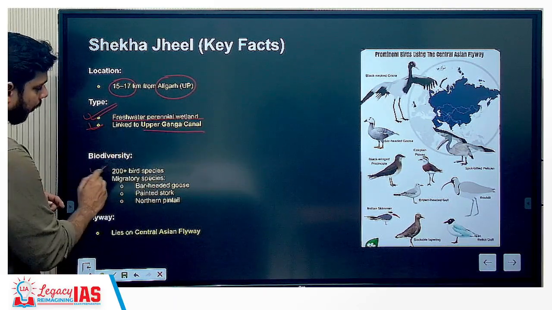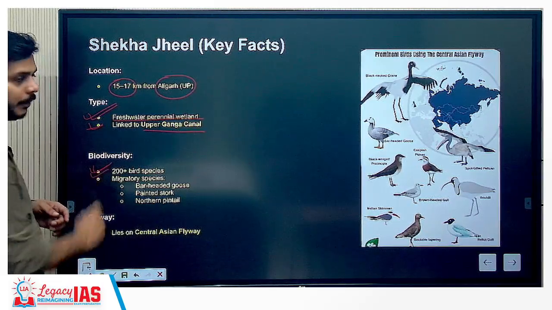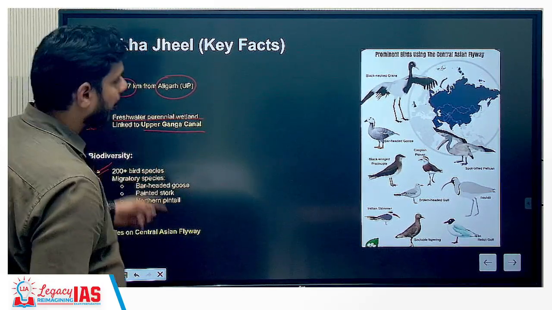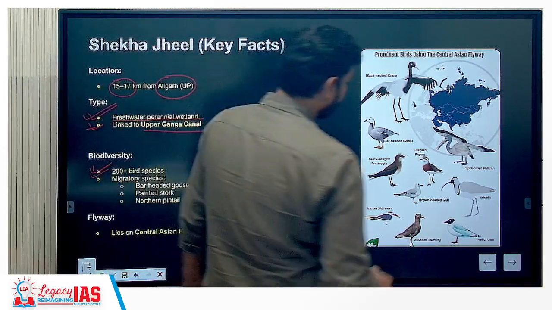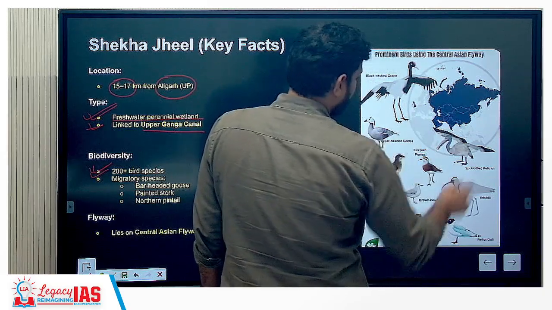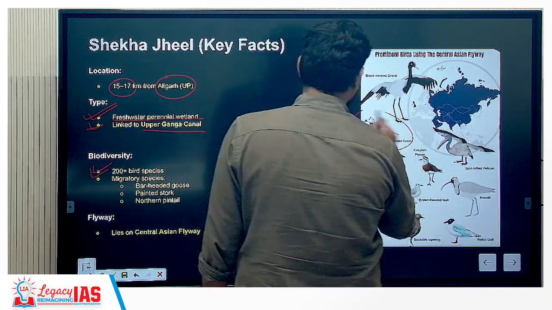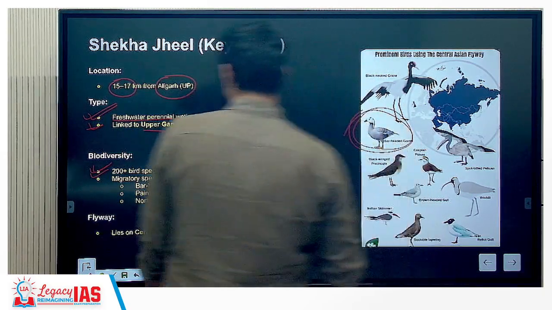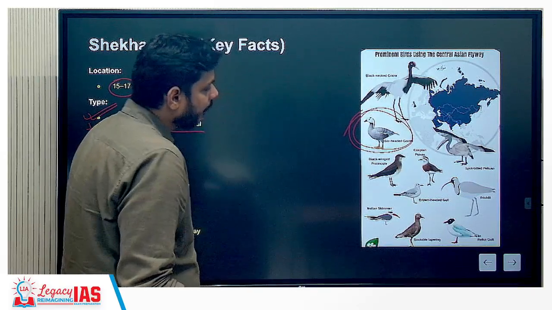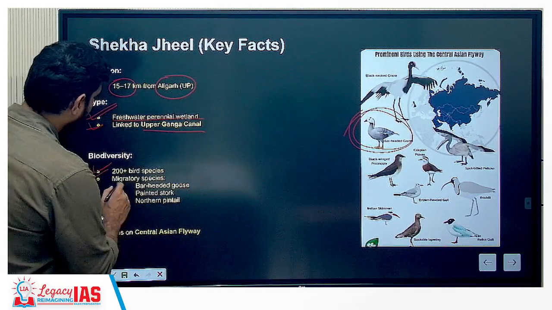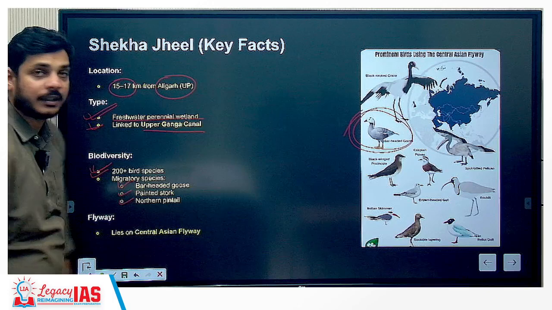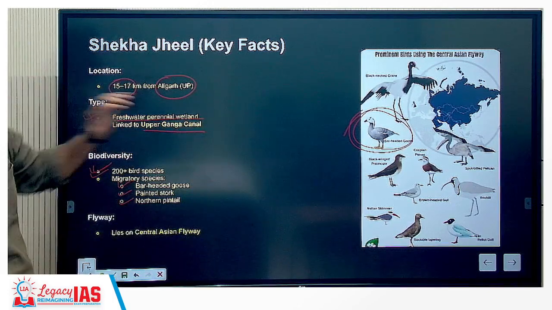Biodiversity: 200-plus bird species, migratory species, particularly the bar-headed goose. In this site, you can find the bar-headed goose. Then you also have the painted stork, and then you have the northern pintail. These are the migratory species that are important for Sheikha Jheel.